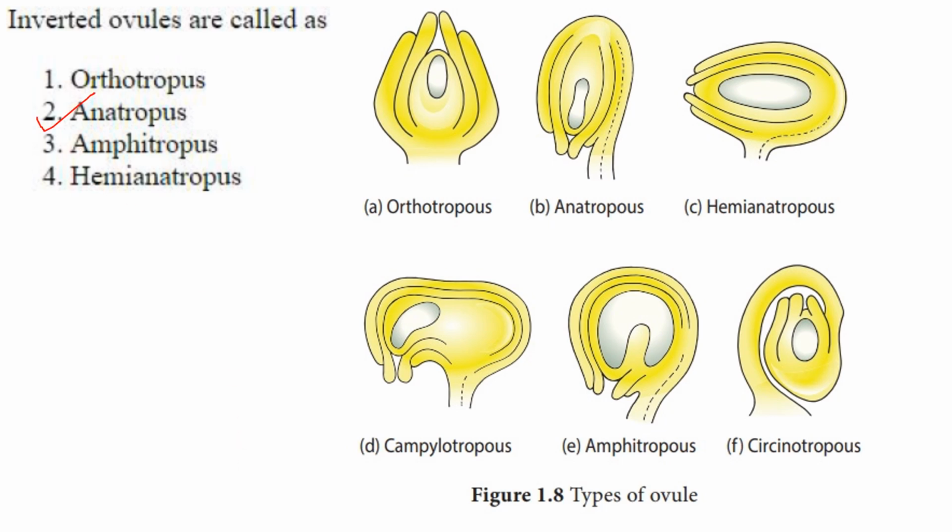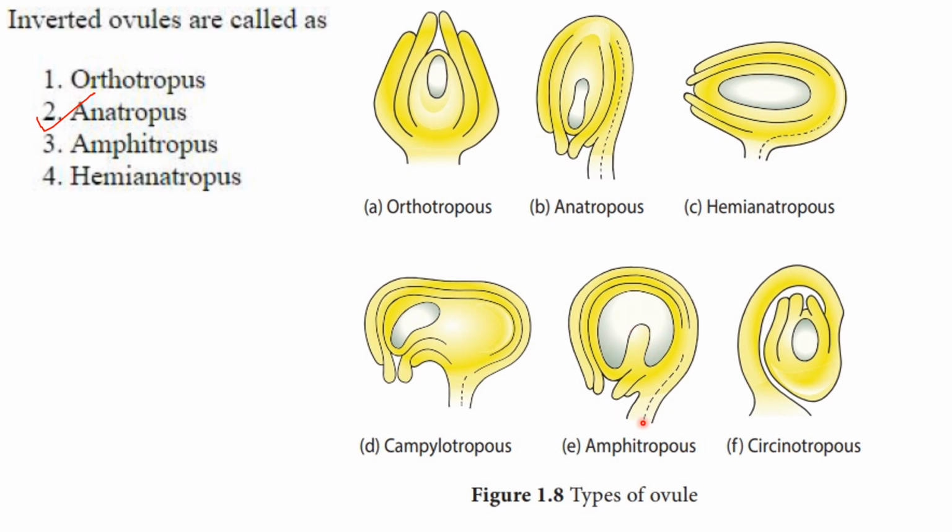Now orthotropous means it is an upright ovule, as you can see here, with the micropyle facing the apex of the ovary. And amphitropous means the ovule with curved or bent shape.